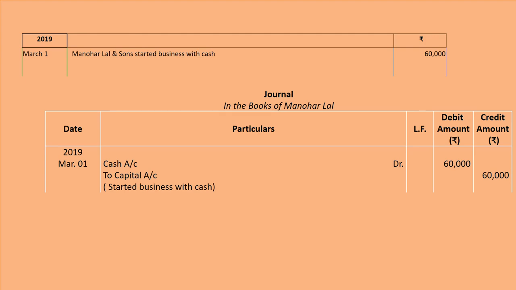cash account debit. You may see here, first of all you have to make the format of it. On top we will write journal in the books of Manohar Lal, on the left hand side date, then particulars, then LF means ledger folio. I told you debit amount and credit amount, then below it in brackets rupees. Fine. First of all, on 2019 March 1st Manohar Lal and Sons started business with cash. We have to make the entry of it. Fine. So 2019 March 1st the entry will be cash account debit.